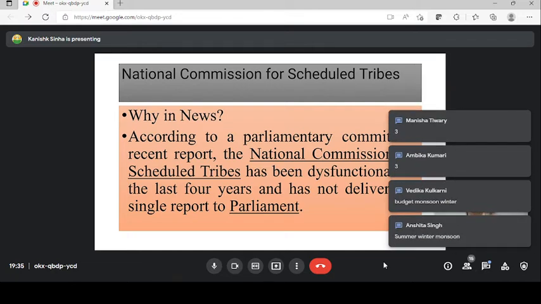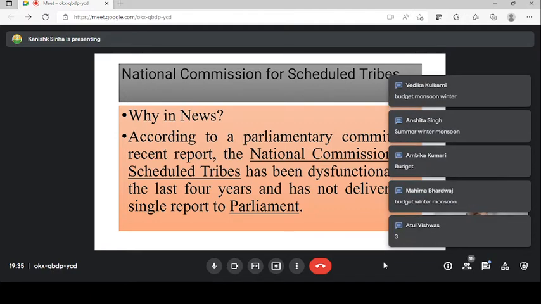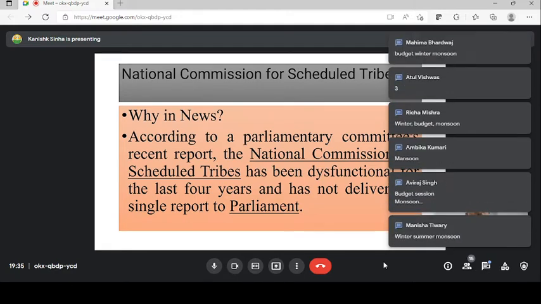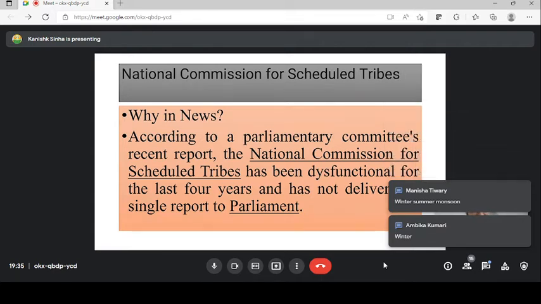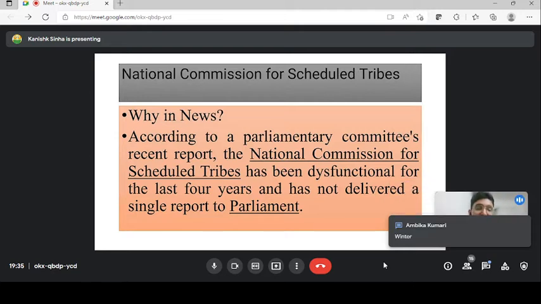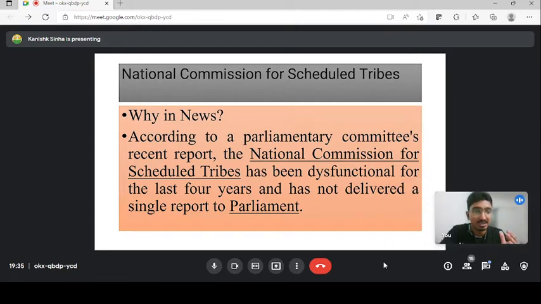Budget, monsoon, winter. Summer, winter, monsoon, summer, winter, budget session, and then you have the winter, monsoon. Very good, guys. So in the recent session that was going on, the parliamentary committee has submitted its report, and it has stated that the National Commission for Scheduled Tribe has been dysfunctional from the last 4 years